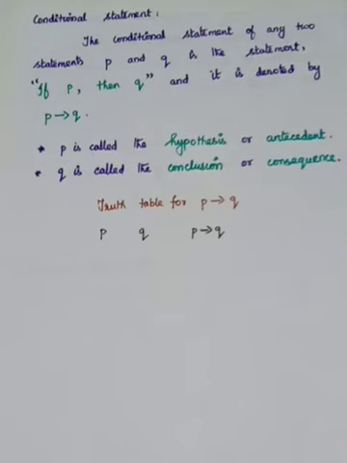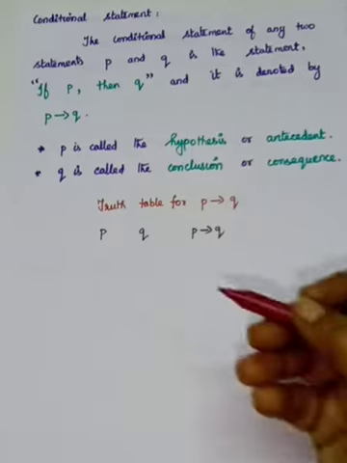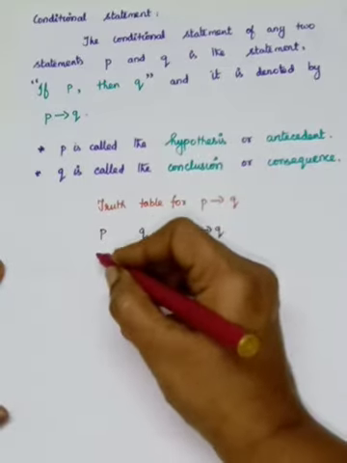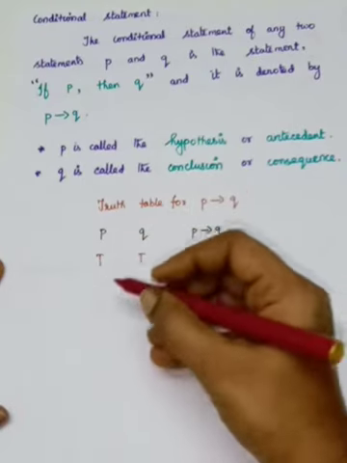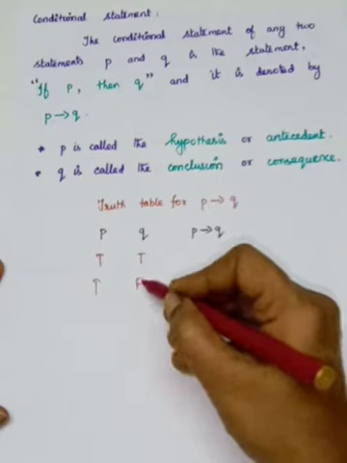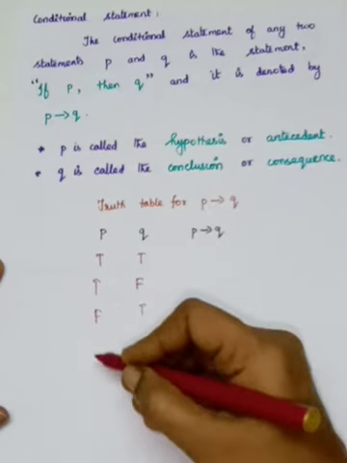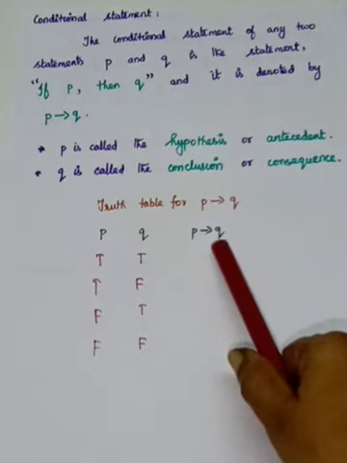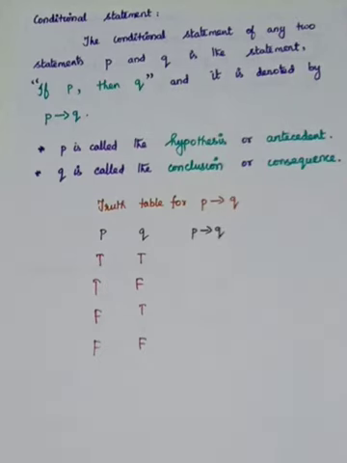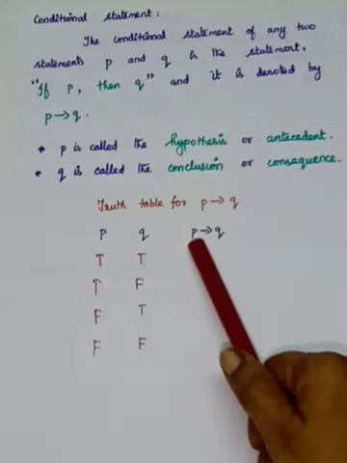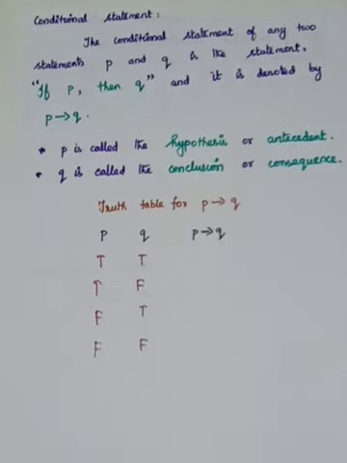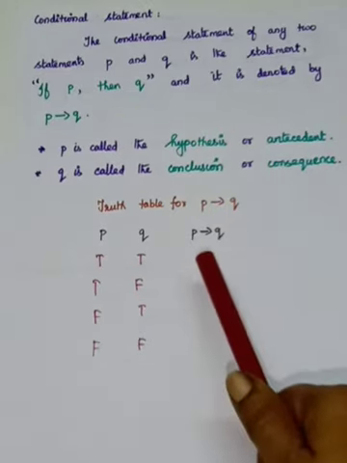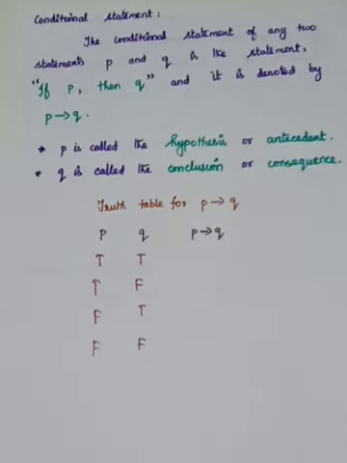Now we are going to write the truth table for P implies Q, that is the conditional statement. There are two simple statements, so we have to write four rows: true, true, true, false, and false, true, and false, false. Now we are going to write the truth value for P implies Q. You can say P implies Q, but the meaning is if P then Q. Only one condition: if P is true and Q is false, it is false.